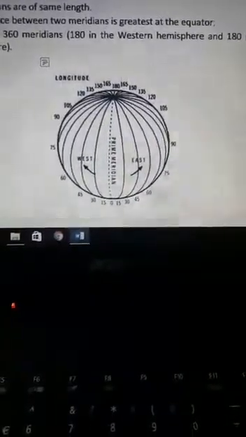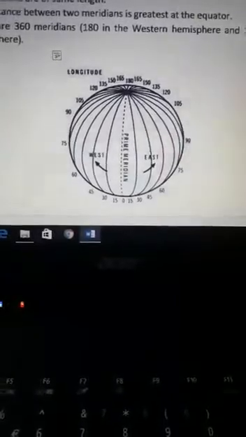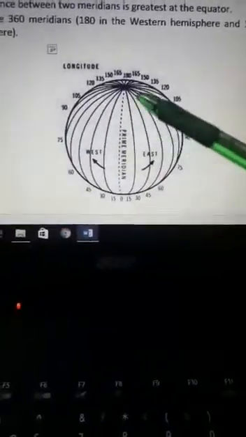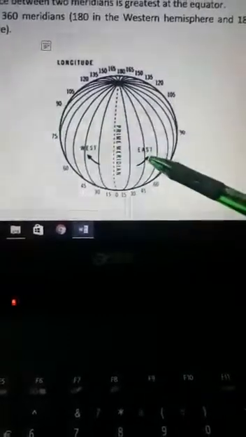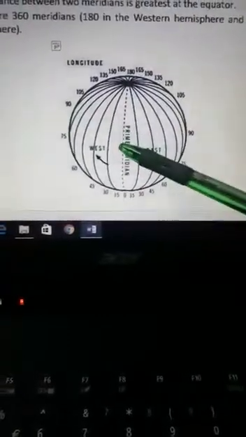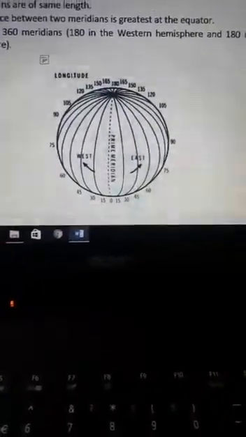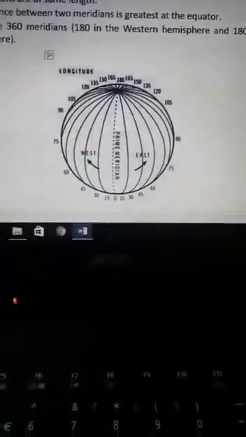Prime meridian is important because it is the starting point for numbering the meridians. If we count the meridians, then prime meridian is counted in both the hemispheres. It will be counted in the western hemisphere and it will also be counted in the eastern hemisphere. So it is the starting point for numbering the meridians.